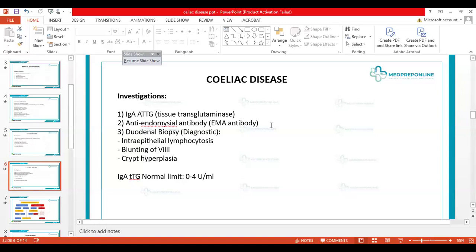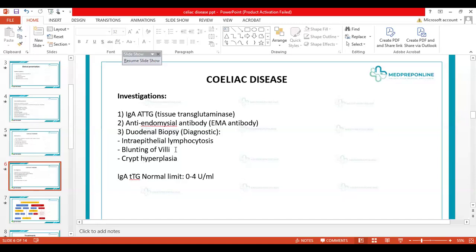This is not done in every scenario, but if it's done, the features that we can have in this case are intraepithelial lymphocytes, because it's an inflammatory process, and there's infiltration of lymphocytes in the inner side of the epithelium. Then there's blunting of villi, which we usually call atrophy of the villi, atrophic villus. And what happens is that the villi are the finger-like projections present on the internal surface of the small intestine.